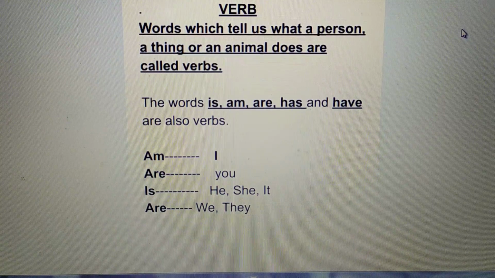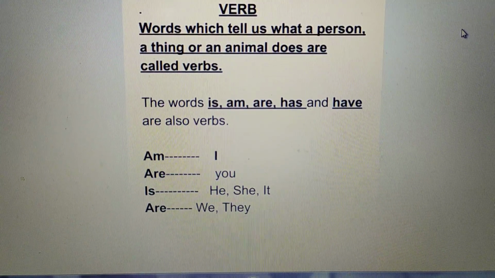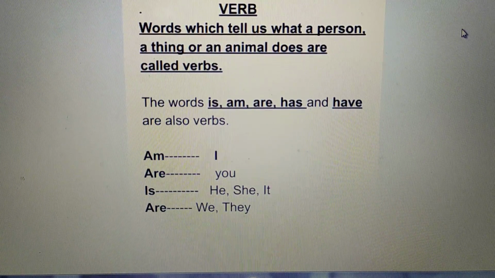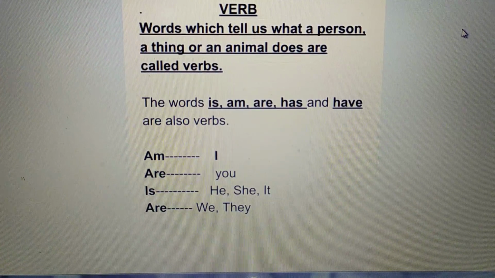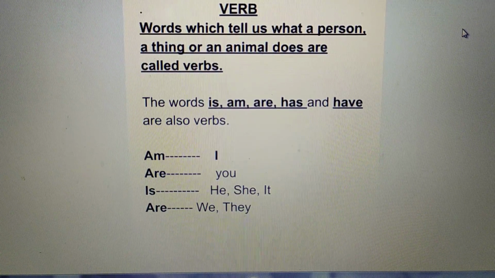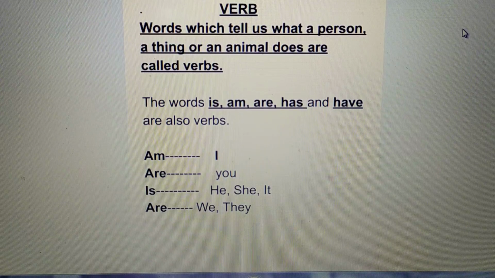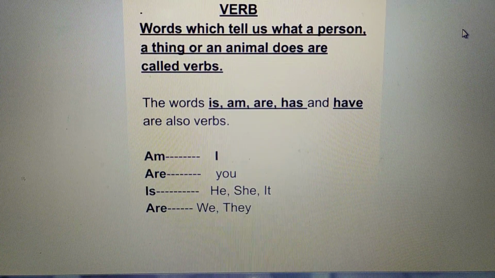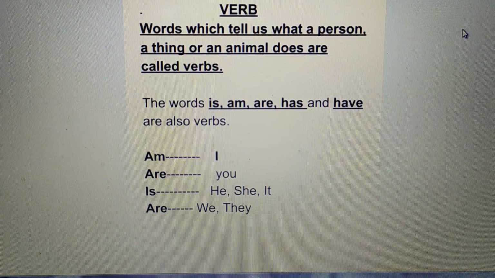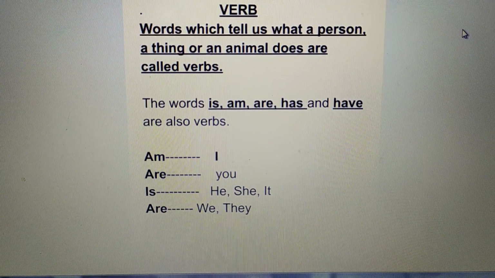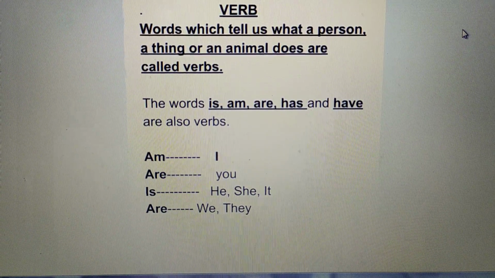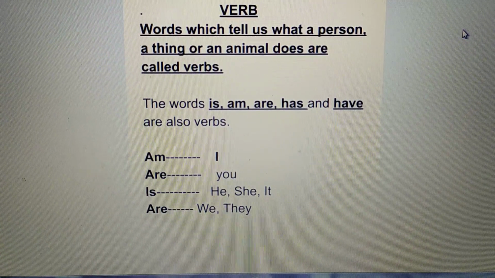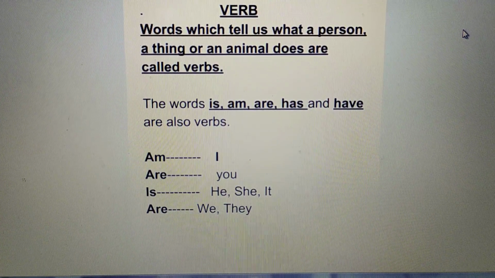So you can say that words which tell us what a person, a thing or an animal does are called verbs. If I say Rita eats a fruit every day, eats is the verb in this sentence. Leela draws and paints. Draws and paints, both the words are verbs in this sentence.